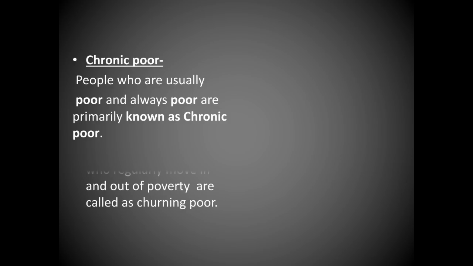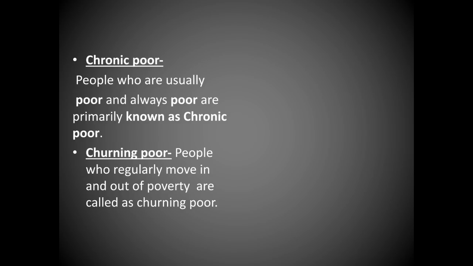Under chronic poor, there is one more thing you can learn about: the churning poor. People who regularly move in and out of poverty are called churning poor. The circulation of money for these people is such that sometimes they earn income, sometimes they may not.